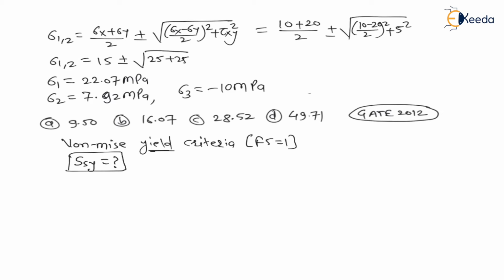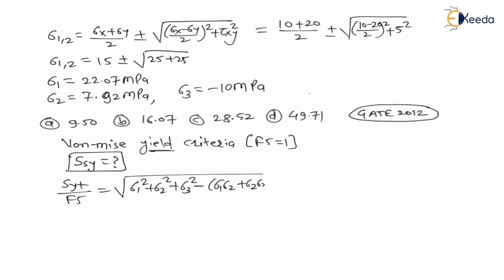Now, what is von Mises criteria? If I apply von Mises criteria, the criteria is SYT divided by factor of safety is equal to under root of sigma 1 square plus sigma 2 square plus sigma 3 square minus in bracket sigma 1 sigma 2 plus sigma 2 sigma 3 plus sigma 3 sigma 1. This is the formula, and here we have to put factor of safety 1 for yield criteria, right?